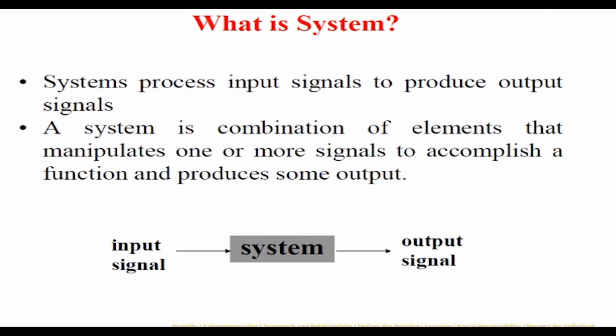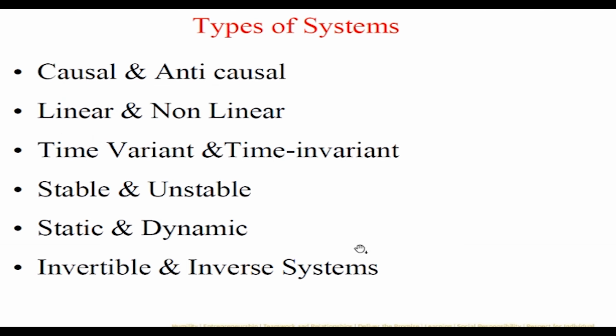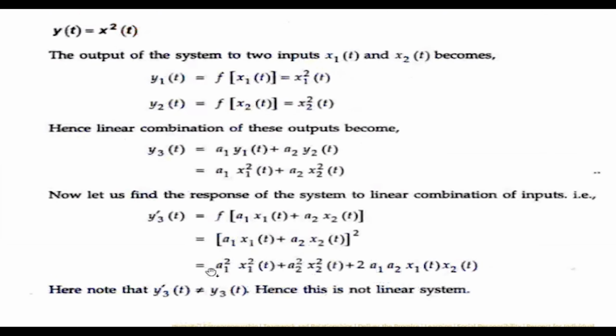On the right hand side, instead of exciting the system two times, I excite the system with only one input, a1 into x1 plus a2 into x2, and whatever the output I'm getting, that's what I'm seeing here. So here you can see that these two are not satisfied. Hence I can say that the system is non-linear.